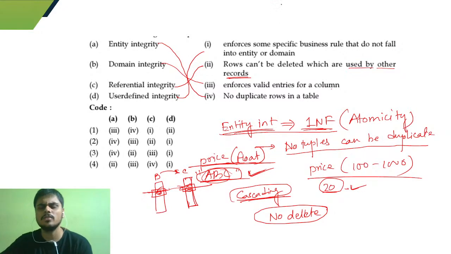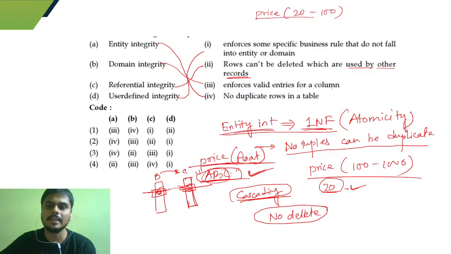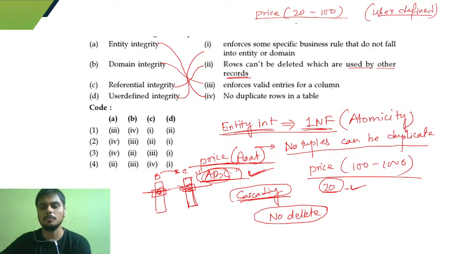Let's say you are specifying that price can take values from 20 to 100. So this is a specific user defined integrity. It is satisfying some business condition, that you cannot put values less than 20 or greater than 100.